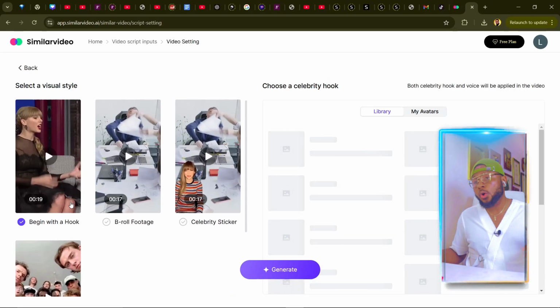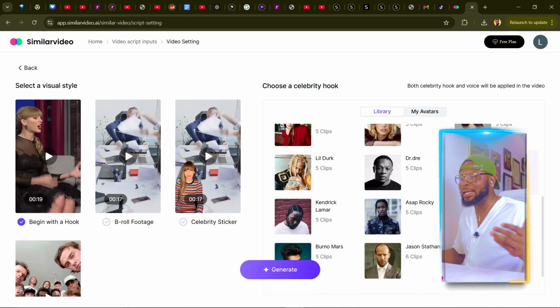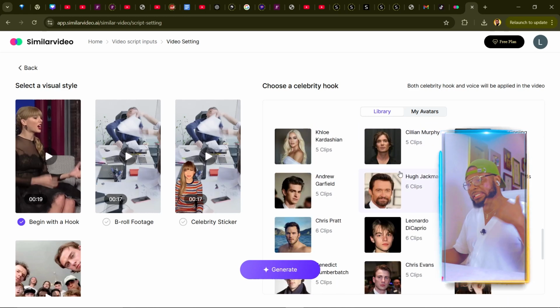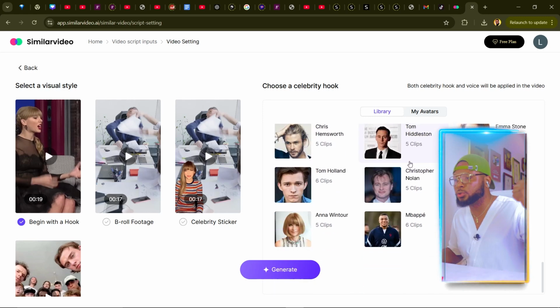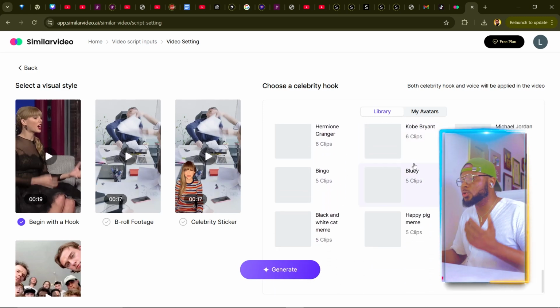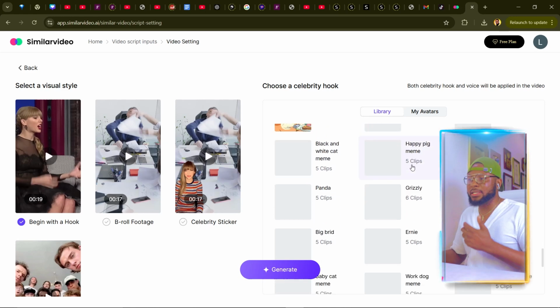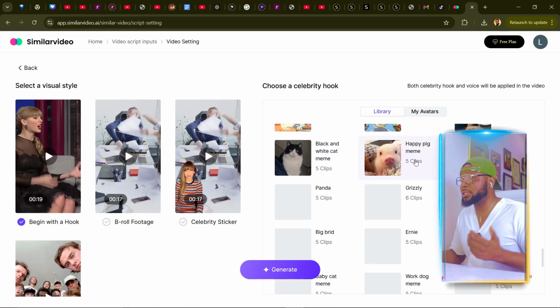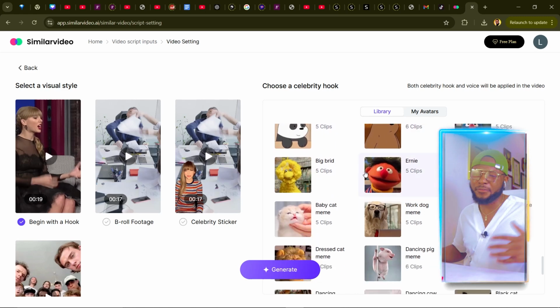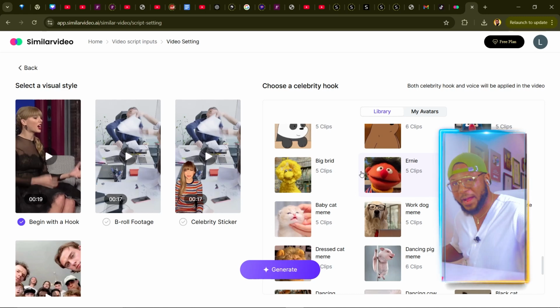begin with a hook, where it allows me to select any celebrity that I want to use to start my video. A celebrity that will catch attention, that will draw people in to my video. And there's so many of them to choose from, right? You just take your time. Not just celebrities, you can see animals, you can see cartoons, just funny stuff to start your video, which is what sucks people into your video and causes it to go viral, right?